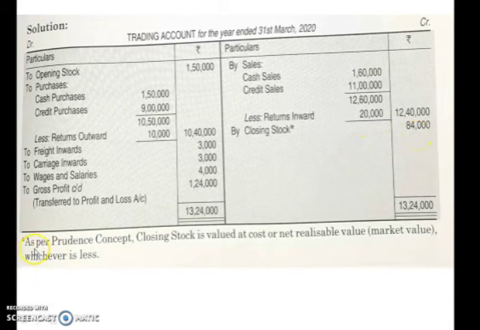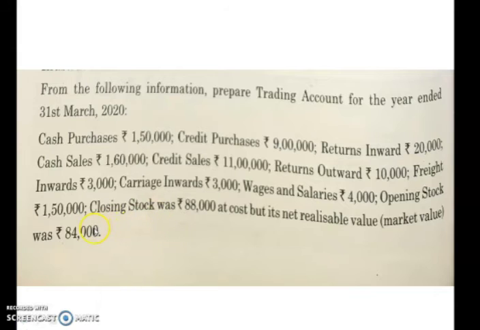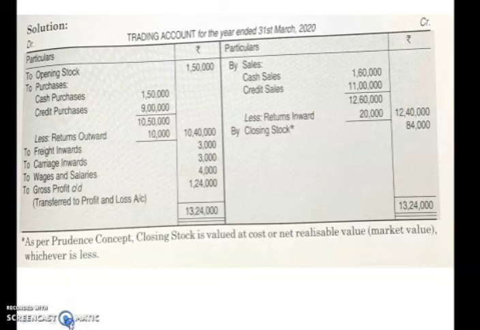Why? Because there is a concept like the prudence concept. As per this concept, for closing stock value, two values are there, the cost value and the market value. So you should take the value whichever is less. Here the amount which is less is the market value. That should be taken as the closing stock value. So 84,000 you write here.